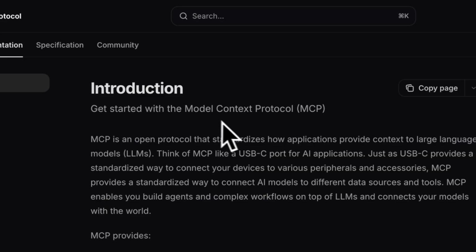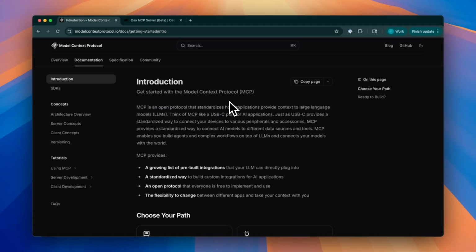MCP stands for Model Context Protocol, and as the name suggests, it's a protocol for standardizing the way LLMs interact with external tools. It's described as the USB-C port for AI applications, and eliminates the need for developers to duplicate tool implementations across projects. Beyond tools, MCP also supports resources, like files or database records, and prompts, which are reusable templates to provide richer context for LLMs.